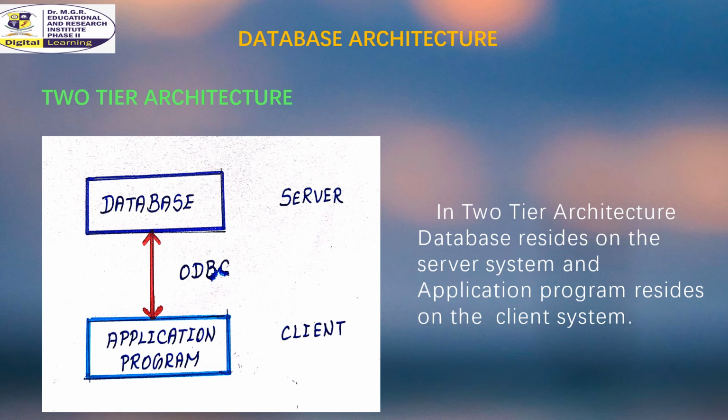Whenever the client machine makes a request to access the database present at the server using a query language like SQL, the server performs the request on the database and returns the result back to the client. Application connection interfaces such as JDBC and ODBC are used for the interaction between the server and client.